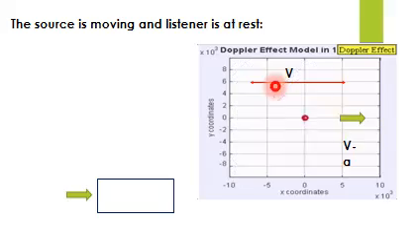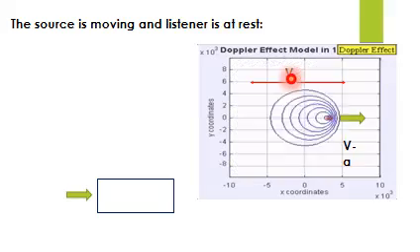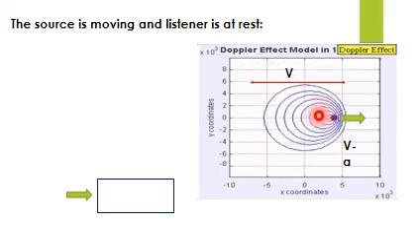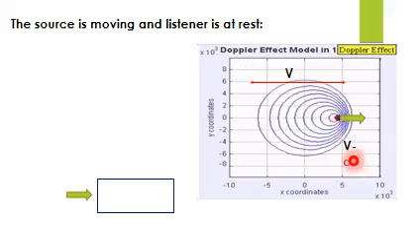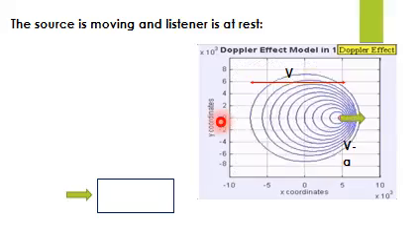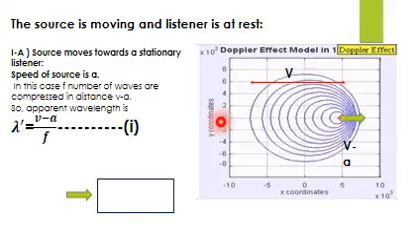We know that in the initial condition the sounding source is moving with velocity v, but now if this sounding source is also moving itself, then it has the speed of a. Now this is speed of a, so we can write the formula in this way.